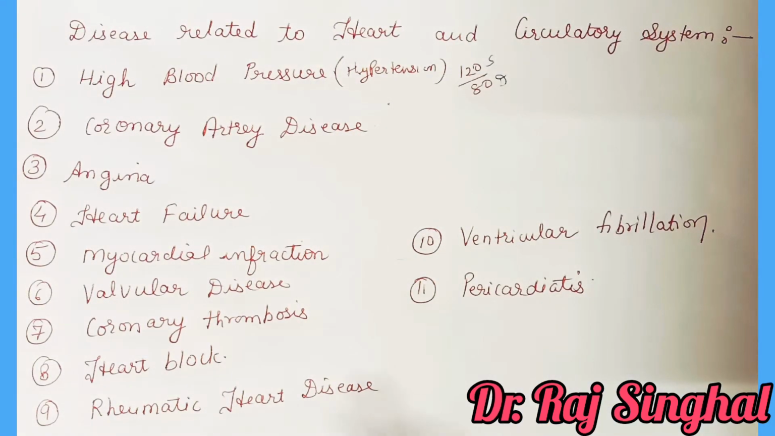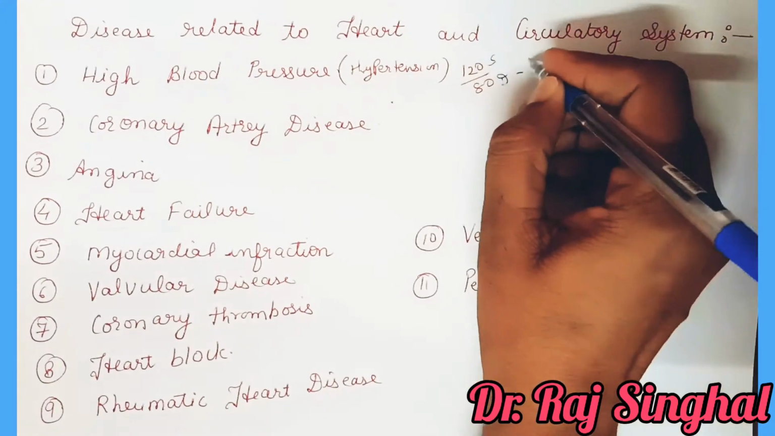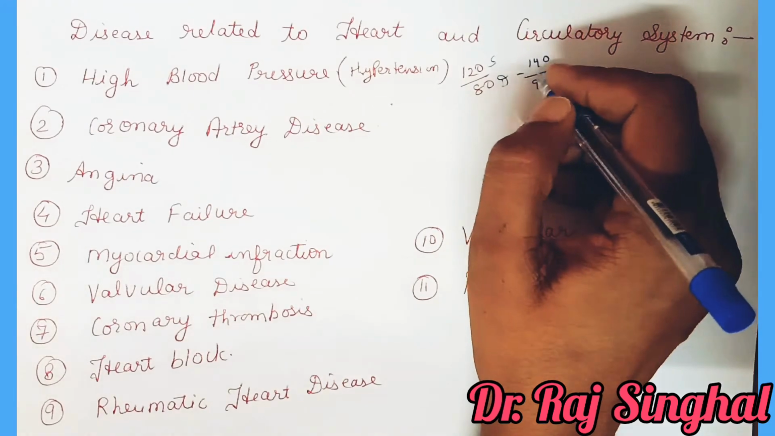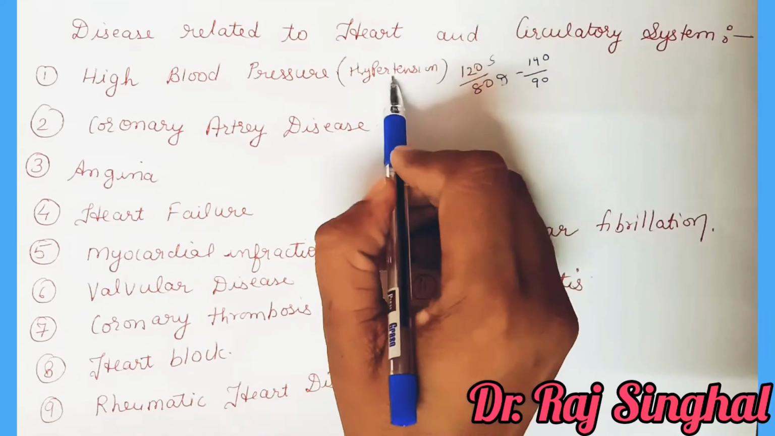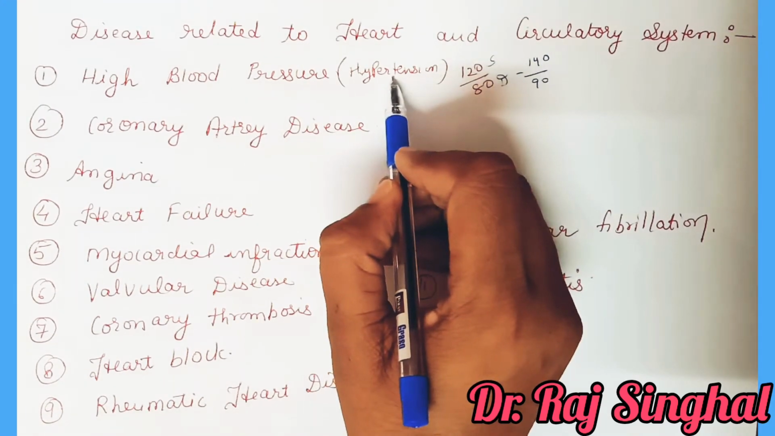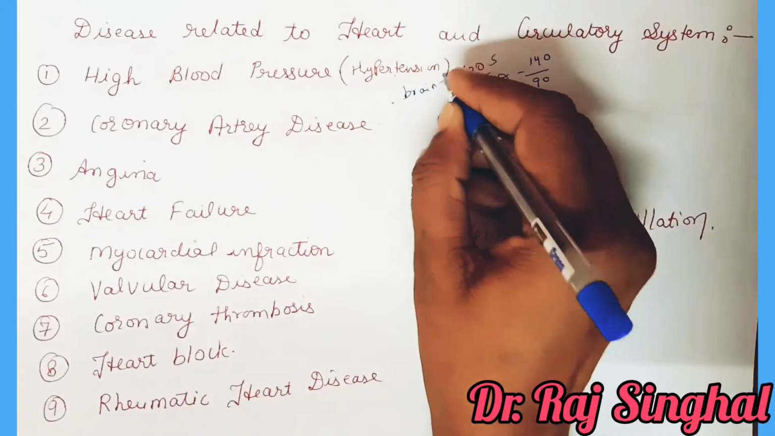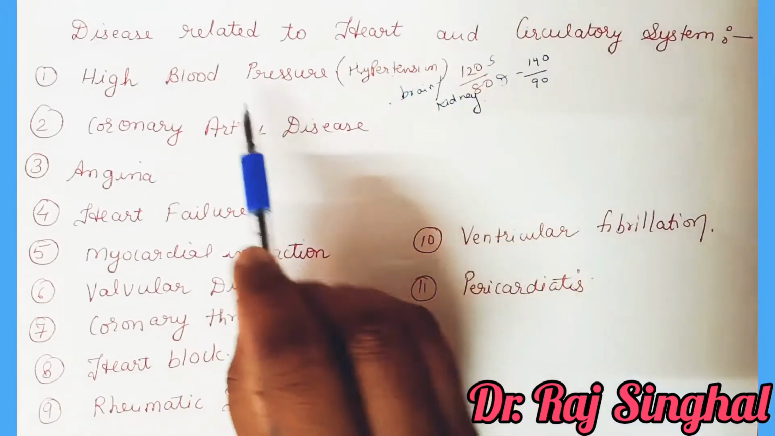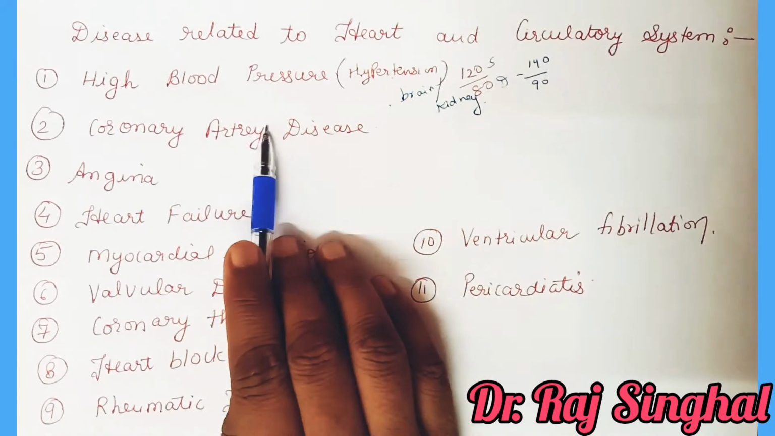If repeated checks of the blood pressure of an individual reach 140 by 90 or more, it shows hypertension. High blood pressure leads to heart disease and also affects vital organs like the brain and kidney. Persons suffering from high blood pressure should avoid emotional disturbances and excitement.